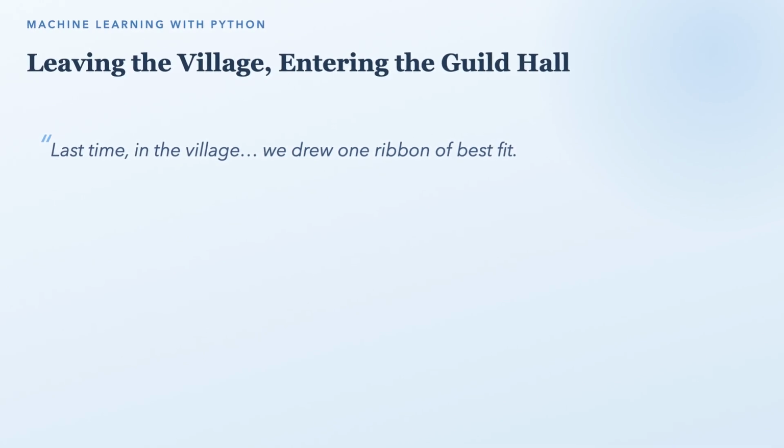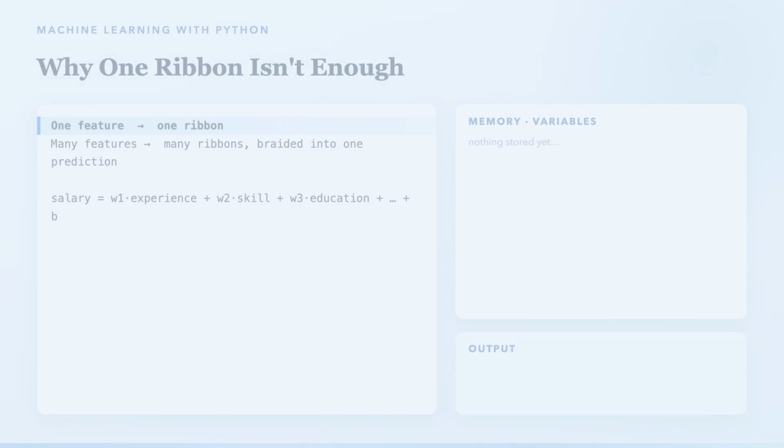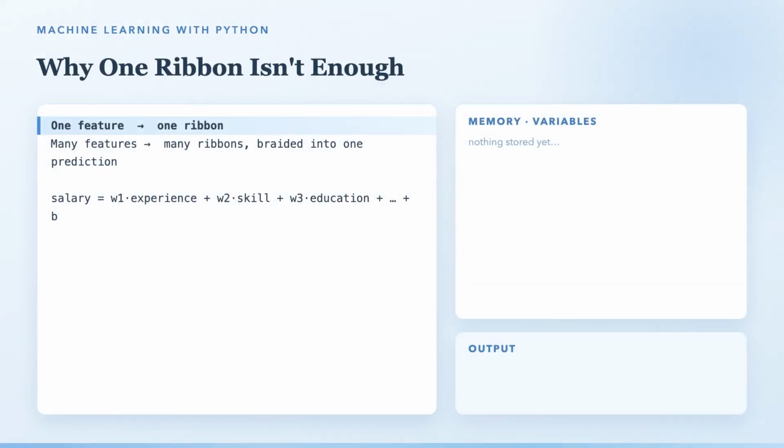Today we ask a bigger question. When many things matter at once, how does a model weigh them all? Take a breath. Let's find out, together. A salary doesn't come from one thing. Experience matters. So does skill, education, even the city you work in.